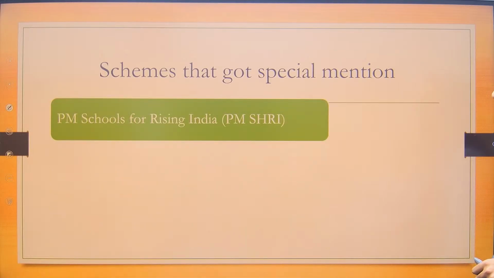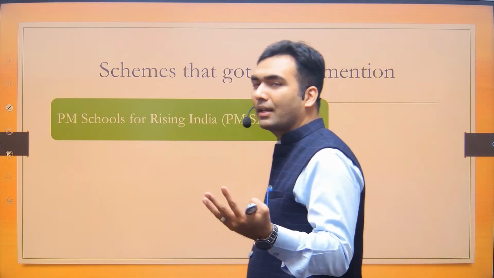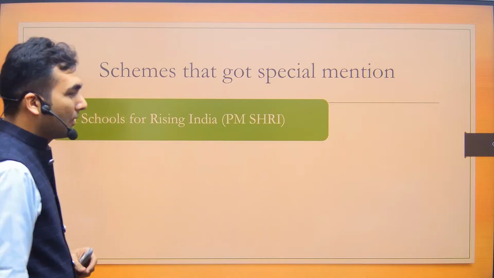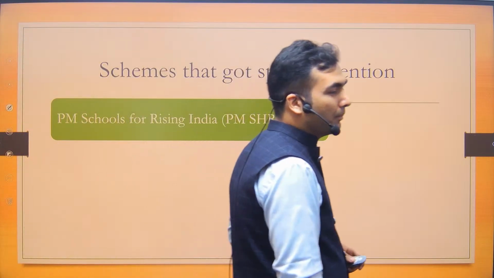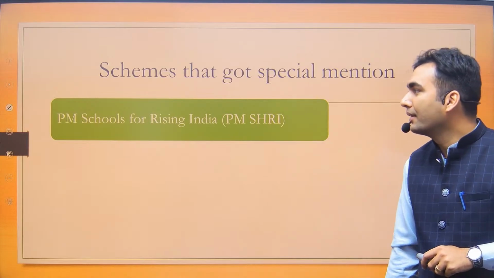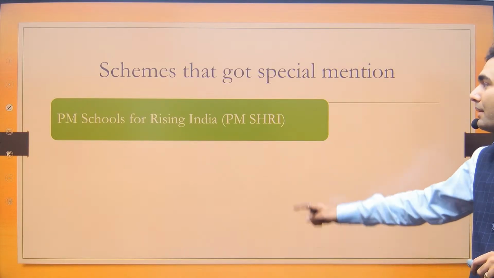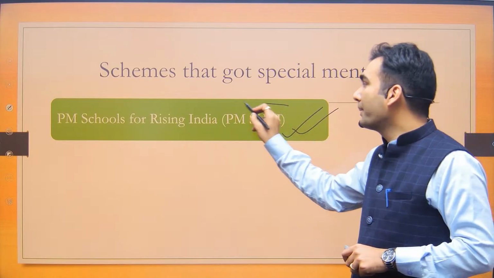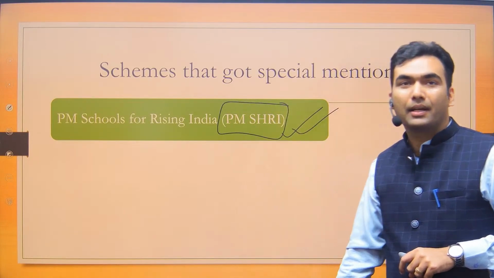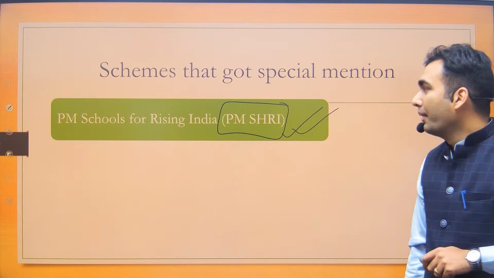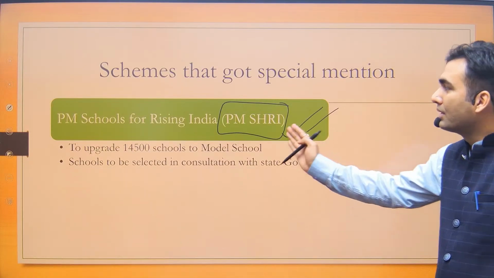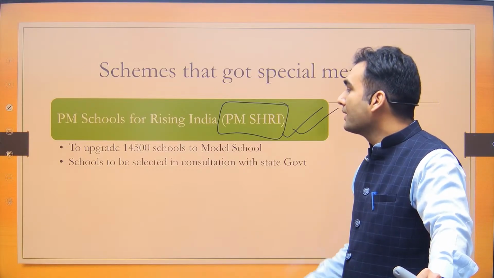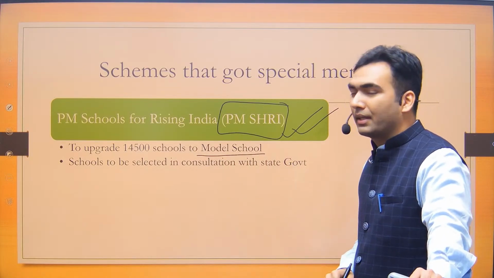Now the next scheme, like health and education sector, also have witnessed some of the schemes which have got mentioned in the budget. Let's first look at the education sector, like PM Shri scheme, PM Schools for Rising India. तो PM Shri से नहीं पता चलेगा कि ये स्कीम किस चीज के लिए है, ठीक है. But if you simply read the full form PM Schools for Rising India, it gives an idea that probably some model schools are being created.